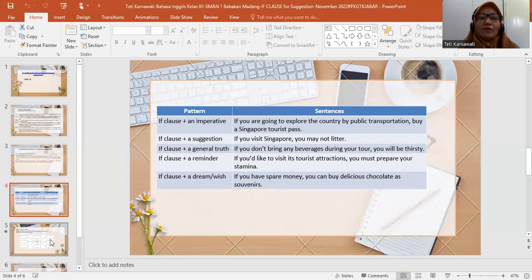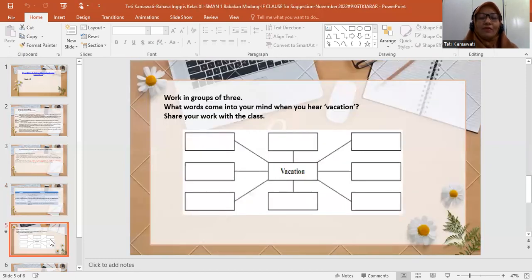Okay, and then this is not the example actually. This is work that I can give to my student. So if you go on vacation, someday you will have vacation, and using if clause, you can use it like I have said. You can use general truth or reminder or instruction or suggestion. That is the word vacation here. So if you want to have vacation, what are you going to do with your prediction here?